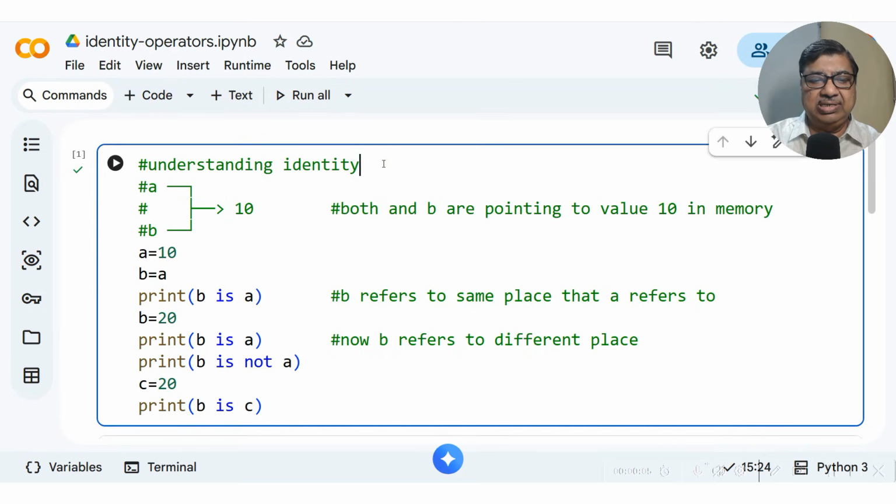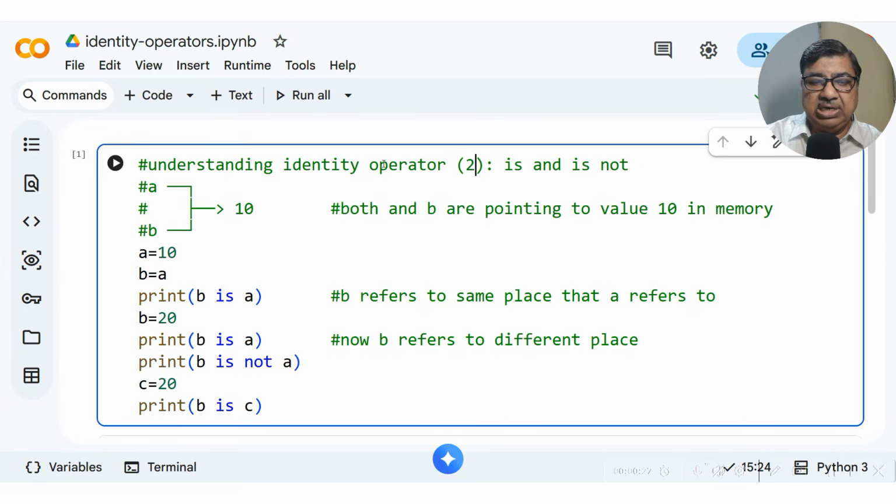Now we'll understand the concept of identity and identity operators in Python. We call them identity operators. They are basically is and is not. These are the two identity operators.